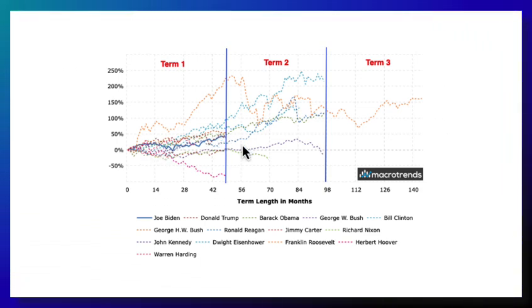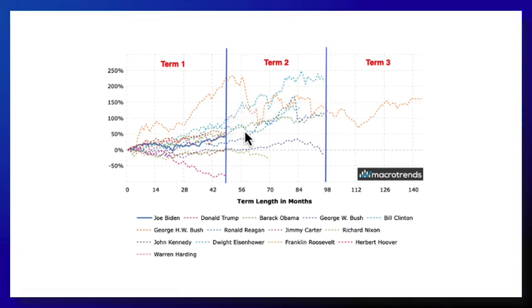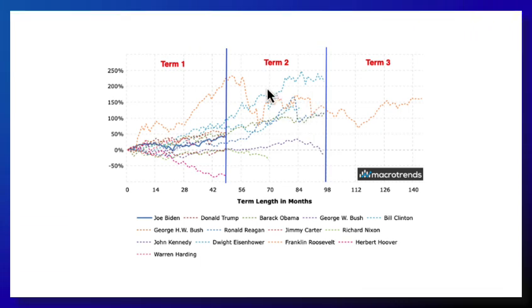The first one is that the best returns came with the presidents that had more than one term. As we know, the market tends to go higher for longer, and so the ones that were in office for 8 years or longer, like FDR, just on average, did a lot better. Now, there are some, of course, times when that didn't happen, in 2000 through 2008 when George W. Bush was there. Of course, that wasn't the case.